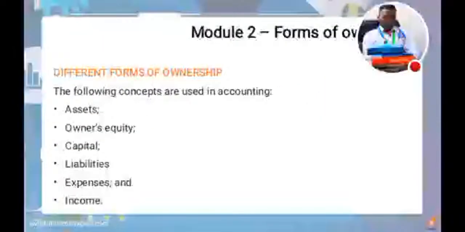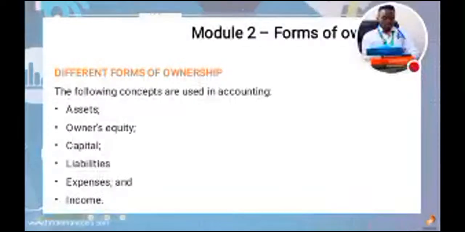Then the other part, we'll look at the different forms of ownership. The following are some of the concepts that are used in accounting, especially for different forms of ownership. Number one, assets. Assets are very important. Owner's equity as well as capital, liabilities, expense, and income. These are very important because they are the ones that usually give the forms of ownership. You need to have assets to start with.